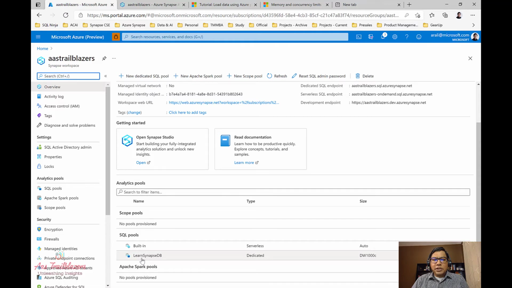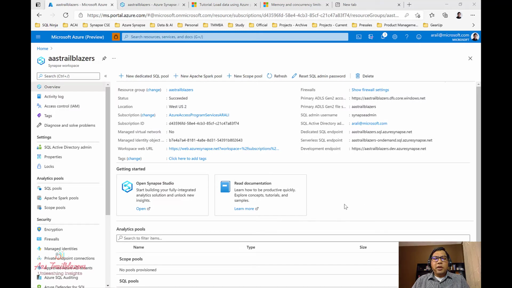We named it Learn Synapse TV, and it is of type dedicated, and this is the size that we specified for the database. So this is how we can create multiple databases or dedicated SQL pools by going to the new dedicated SQL pool link here. You will also see a link to create a new Apache Spark pool. I'll talk about this in a future video.